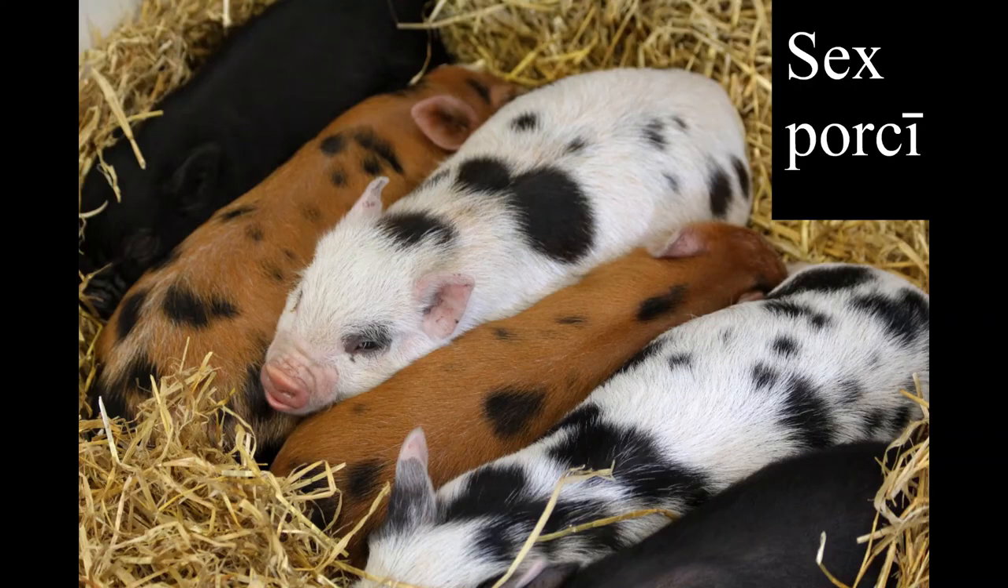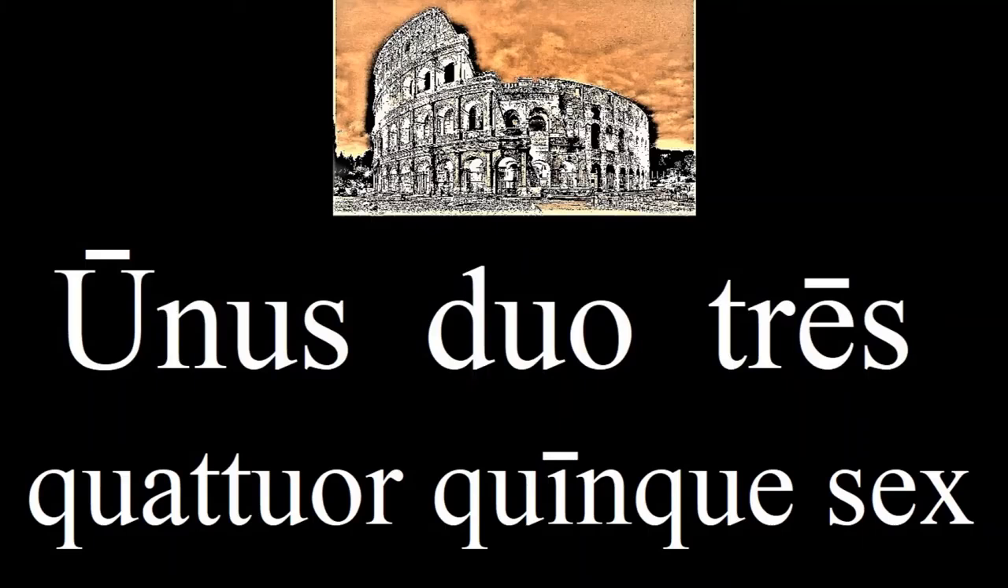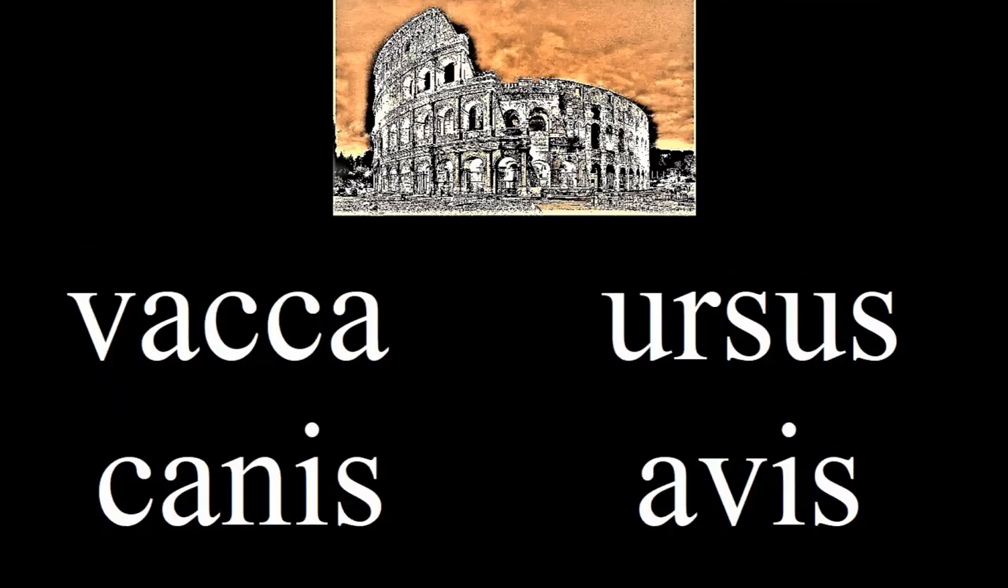Sex porcae. 6 pigs. Let's review the numbers we've looked at so far. Unus, duo, tres, quattor, quinque, sex. If you know the numbers in Spanish or Italian, these should be fairly easy. And the animals that were introduced were vacca, ursas, canis, and avis.